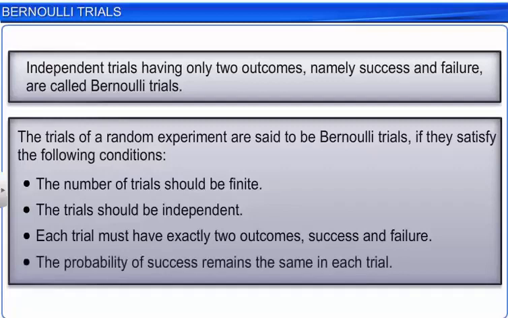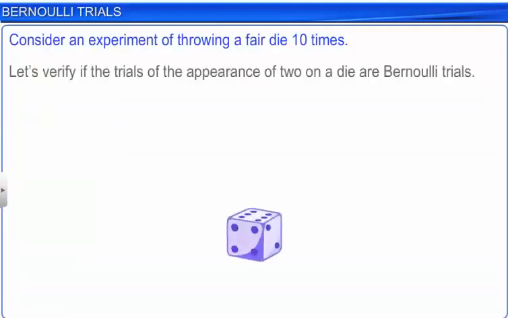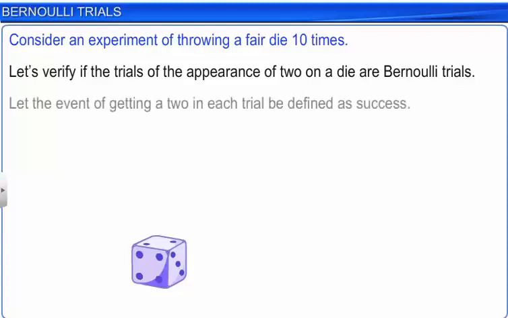Let's use this definition to verify whether a trial is a Bernoulli trial. Consider an experiment of throwing a fair die 10 times. Let's verify if the trials of the appearance of 2 on a die are Bernoulli trials. Let the event of getting a 2 in each trial be defined as success. Let the probability of success be P.